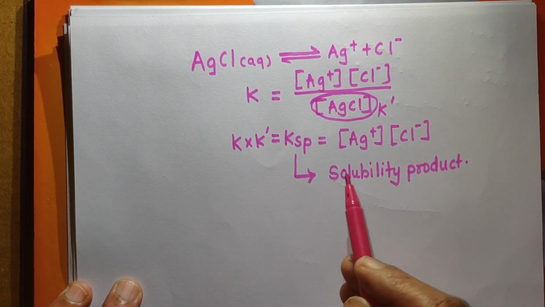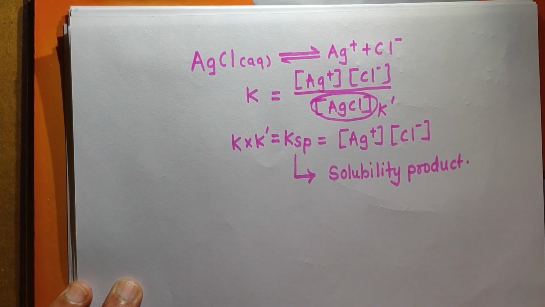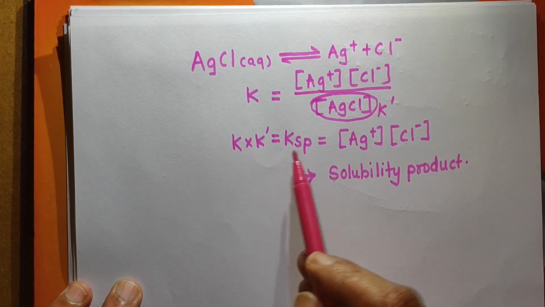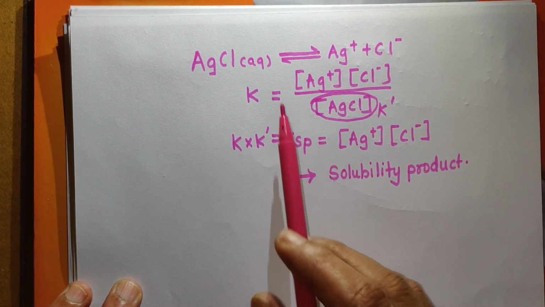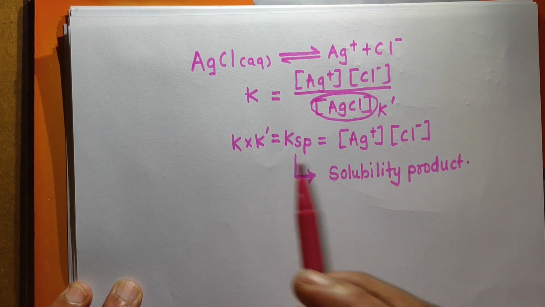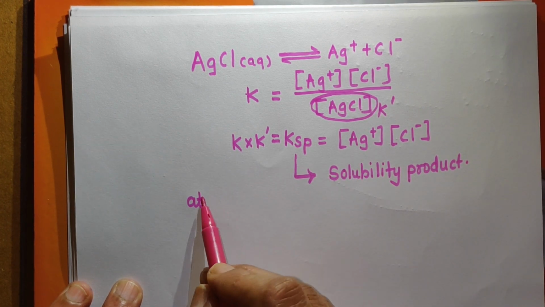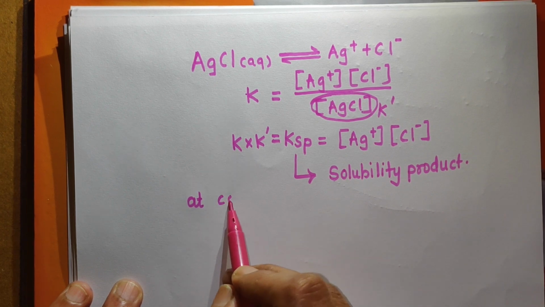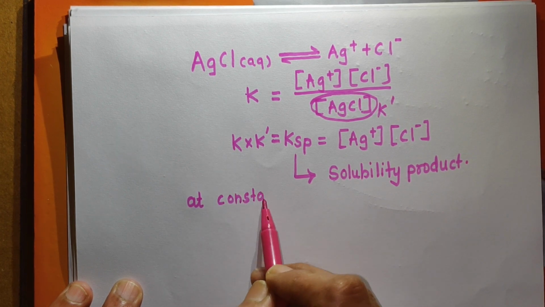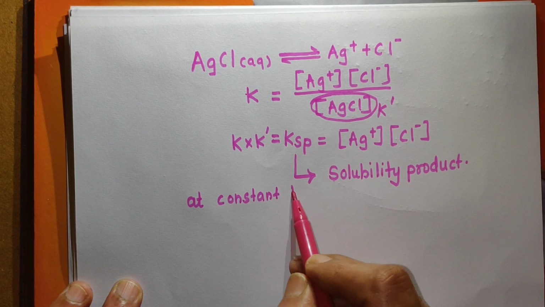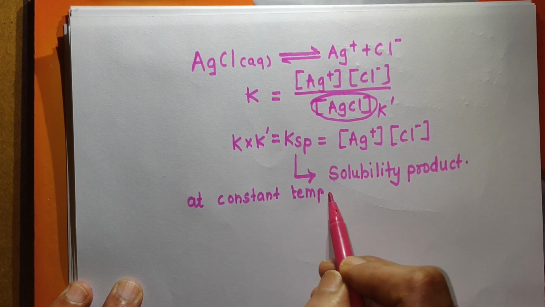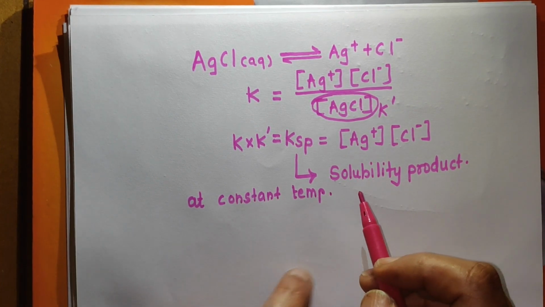Now in general we can define solubility product like this. Remember, which are the conditions here? Solubility product is the modified equilibrium constant. Remember that an equilibrium constant is constant at constant temperature, and therefore the first condition for the definition of solubility product is constant temperature.